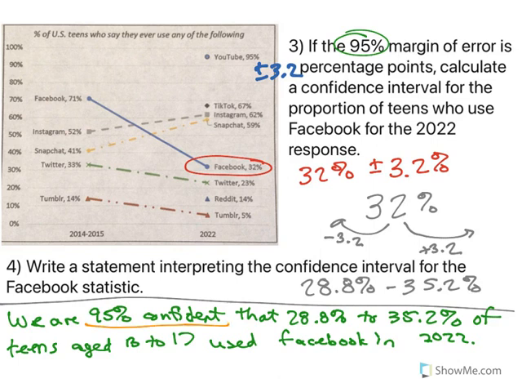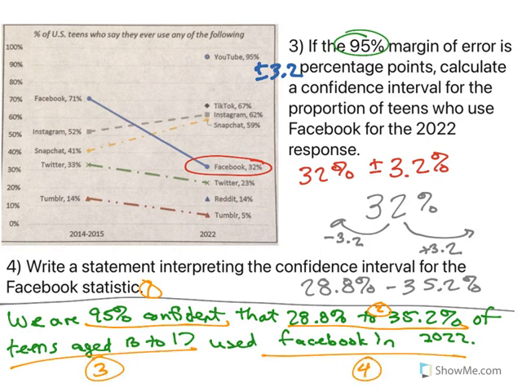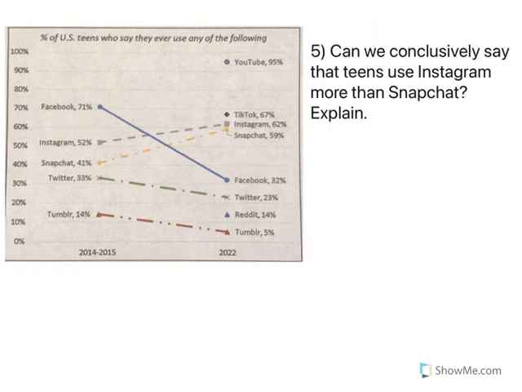Remember, there's 4 big pieces. So we talk about how confident we are, number 1. We talk about the confidence interval, number 2. We talk about the population, number 3. And what did that population do, number 4. So when you're writing these meaningful sentences, there should be 4 pieces. How confident are you? What is the interval? Who are you talking about? And what did they do? If you have those 4 pieces, you are good to go.